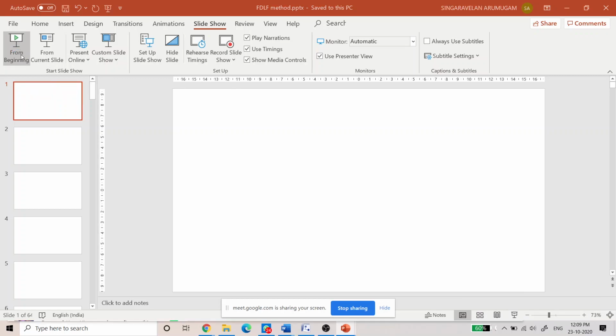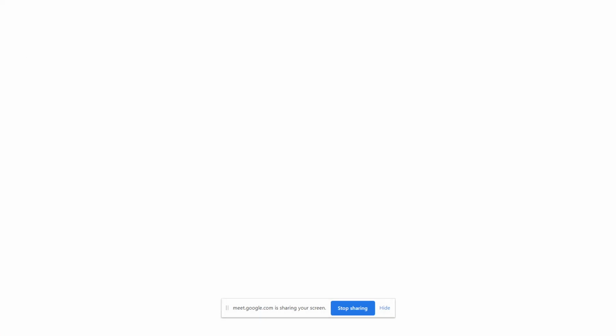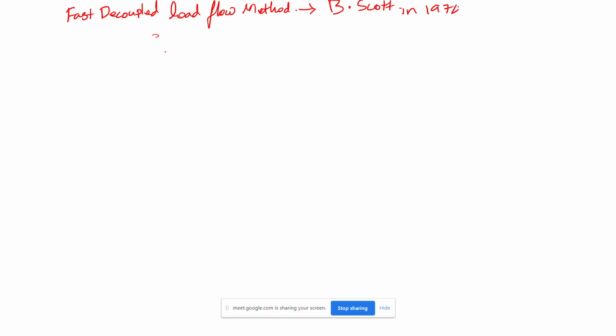We are going to see about the fast decoupled load flow problem, right? This is the fast decoupled load flow. Actually, initially the method was proposed by B. Scott in 1974.